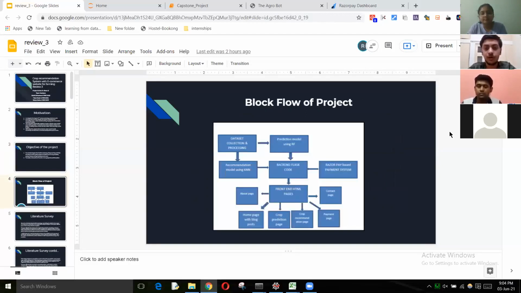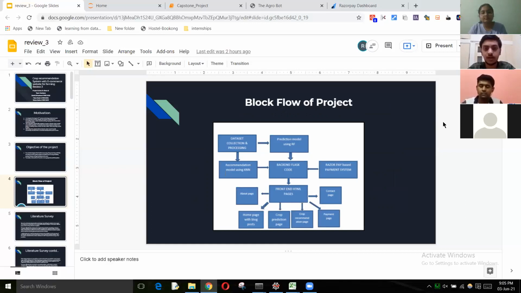So this is the block flow of the project. As you can see, we start right at the outset from the dataset collection and processing. After the dataset collection, we use a prediction model using random forest, which will be discussed in detail by me. And the recommendation model is done using KNN. Along with that, we have a Razorpay based payment system. And all of these three things are combined in a backend class based code, which Ratish will explain.